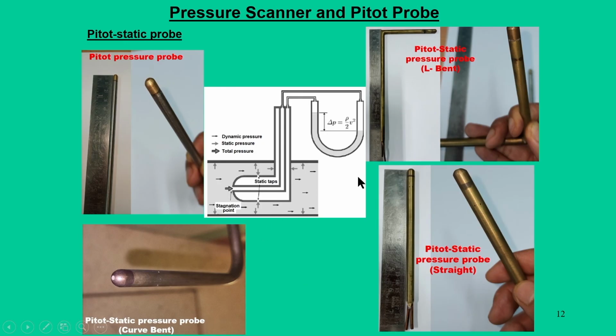And these are some other pictures. This is the main picture, and this is how the probe looks like, and these probes have many variants. One can have a pitot probe of a straight type, one can have a curved and bent type, one can have an L bent type, one can have a straight type. So, there are so many variants of probes possible.